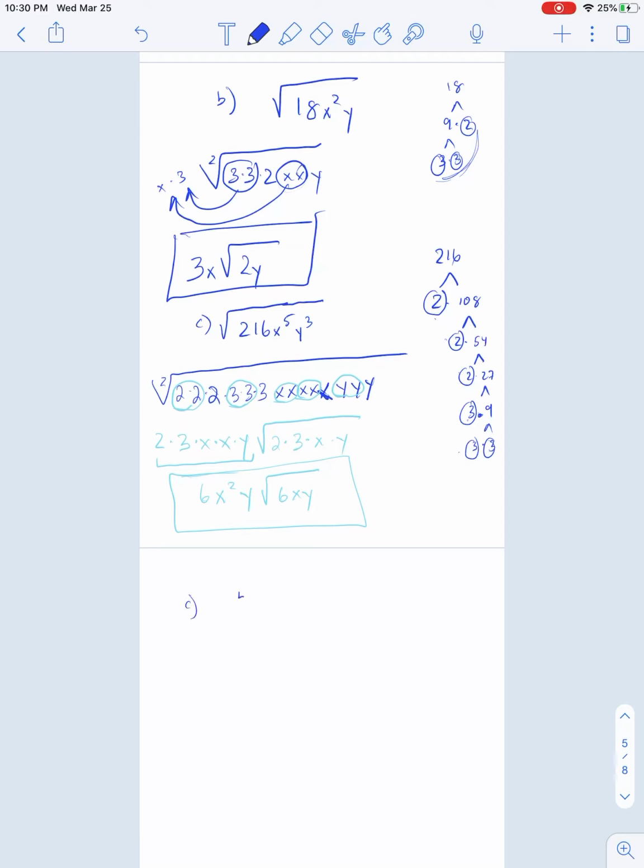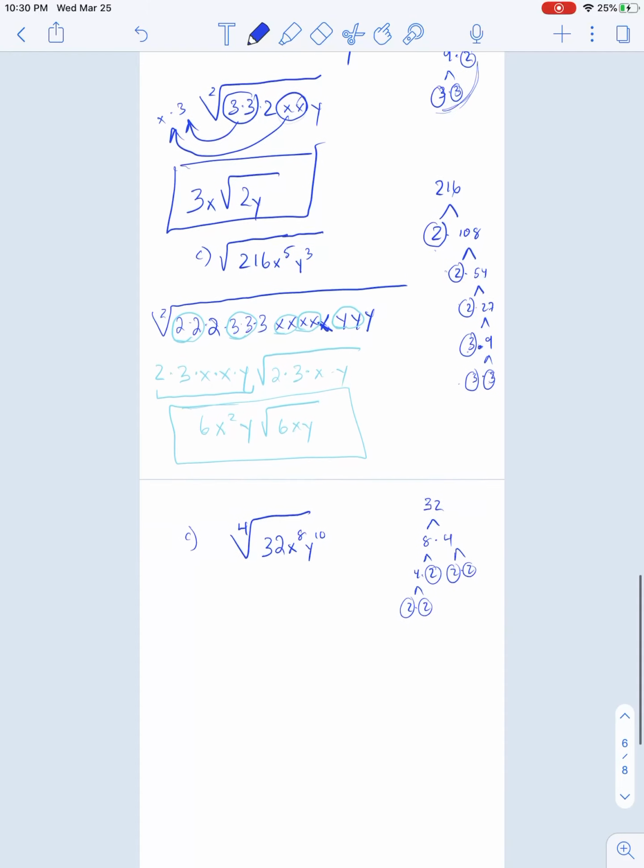How about example D? We got the 4th root of 32x to the power of 8, y to the power of 10. Once again, let's break it up. 32 looks like an 8 and a 4. Our 8 is a 4 and a 2. 4 is a 2 and a 2. Those are prime.